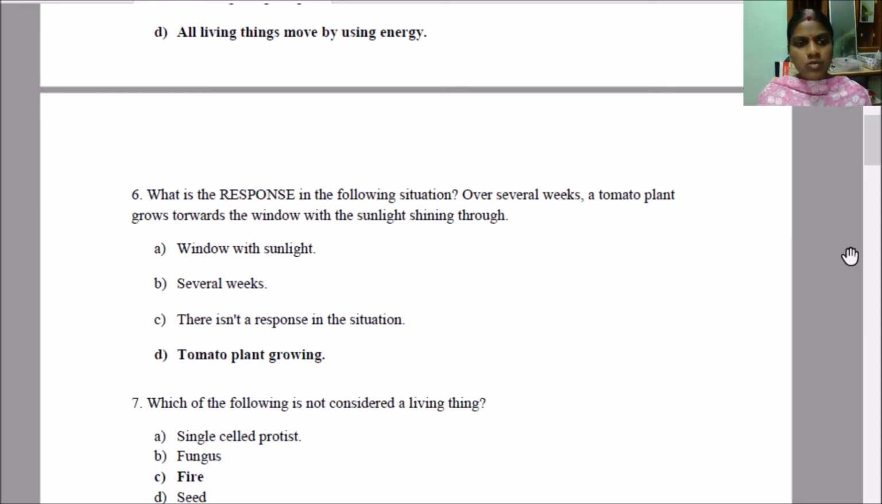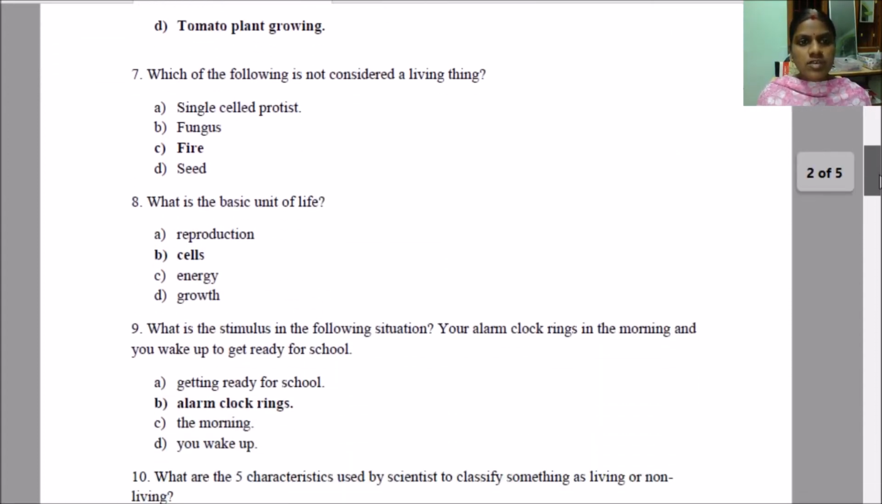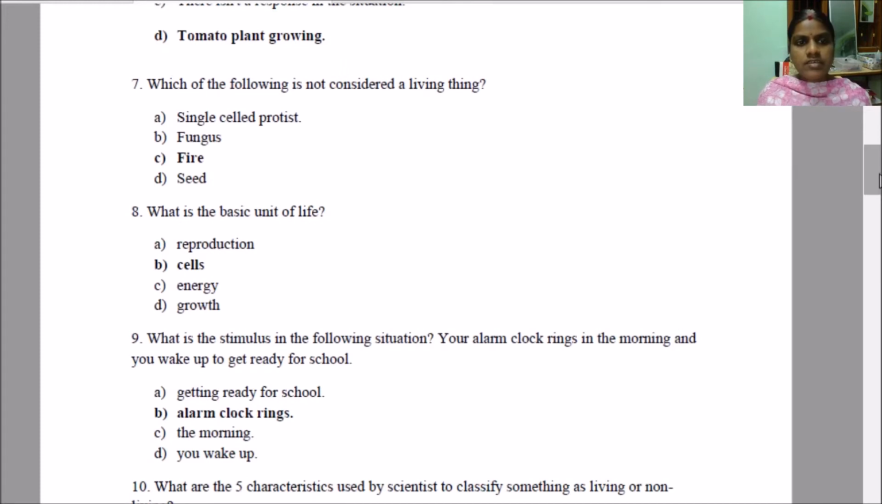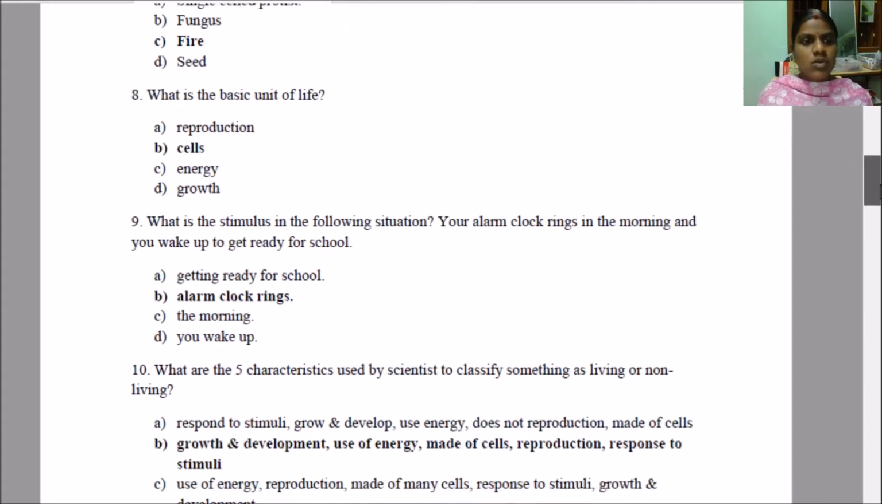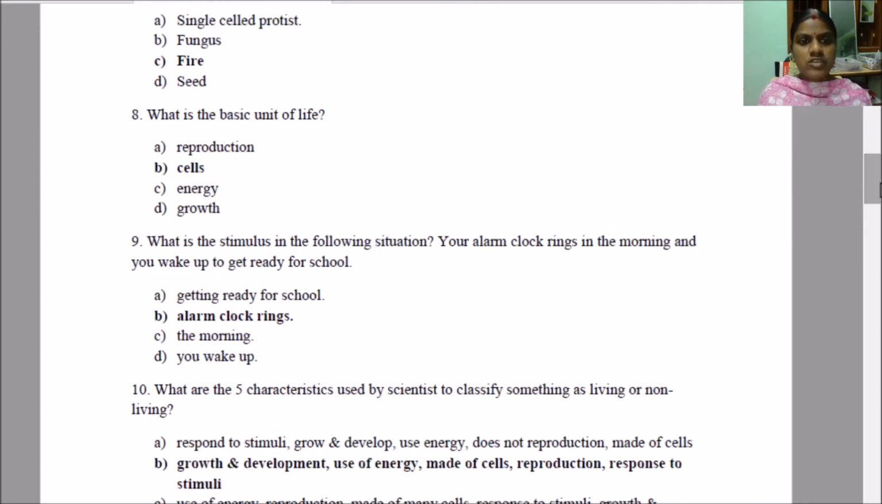Tomato plant will grow. Okay, so the answer is tomato plant growing. Which of the following is not considered a living thing? Fire. What is the basic unit of life? Cells. What is the stimulus in the following situation? Your alarm clock rings in the morning and you wake up to get ready for school. Okay, so which one? Getting ready for school, is that the stimulus? No. Alarm clock rings? Yes, that is the stimulus.